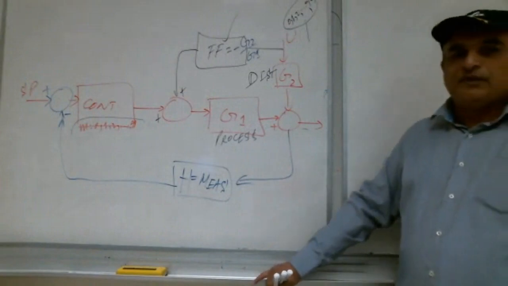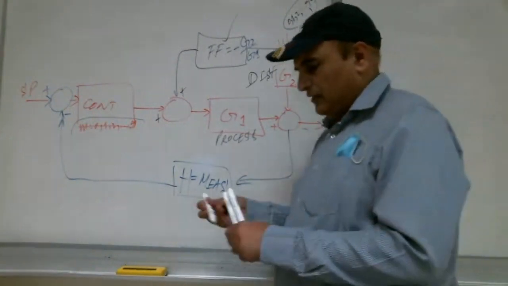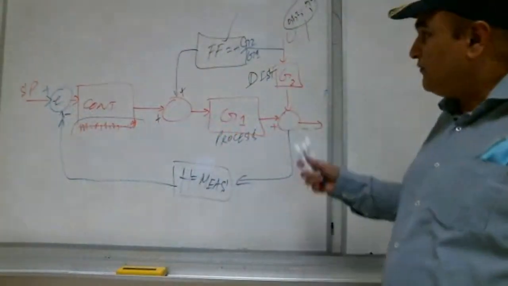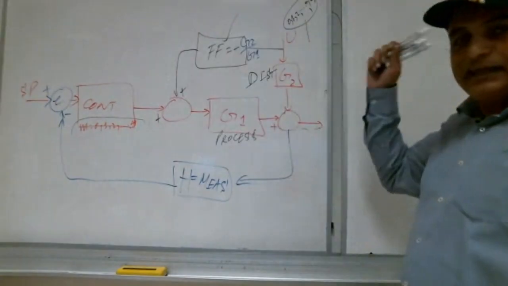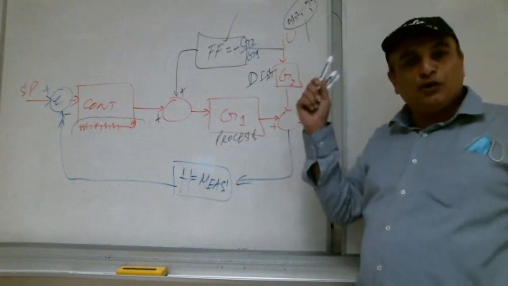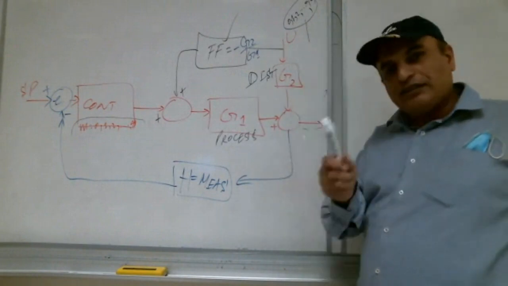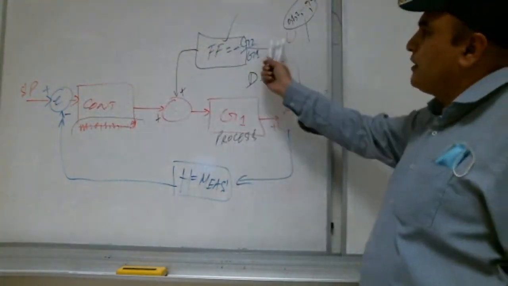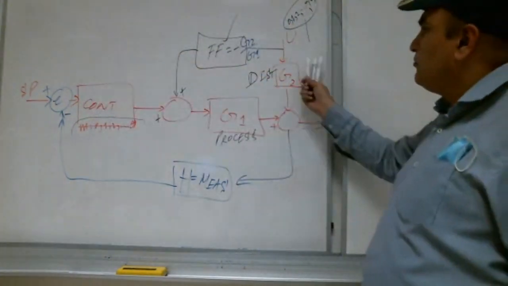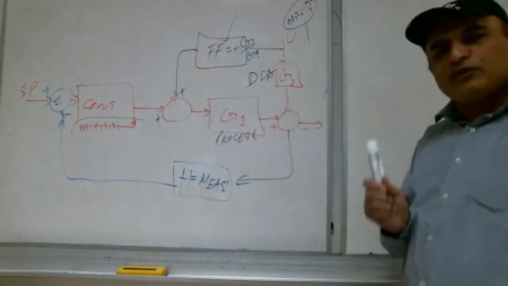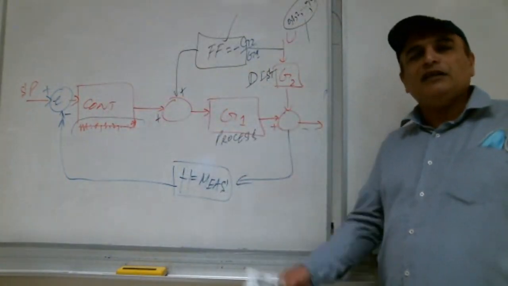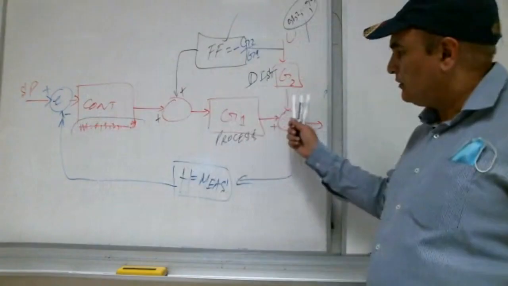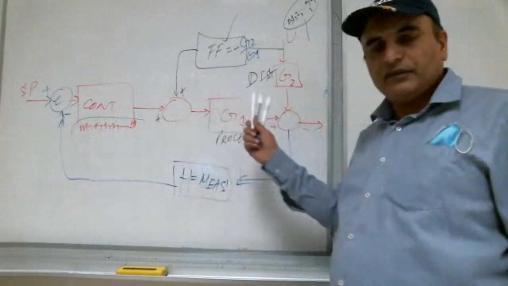Now what will happen? This is the error detector. If 100 disturbances are coming that we already know, those 100 disturbances, the feed forward will work. This block will work. If any new disturbance is coming, then this feedback will work. Shabab, are you with me?